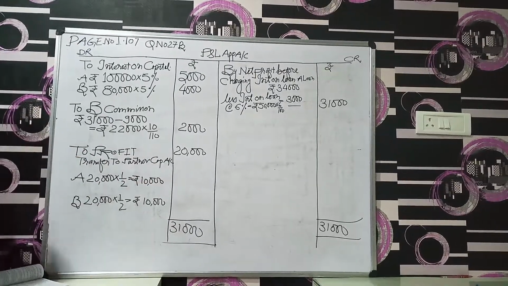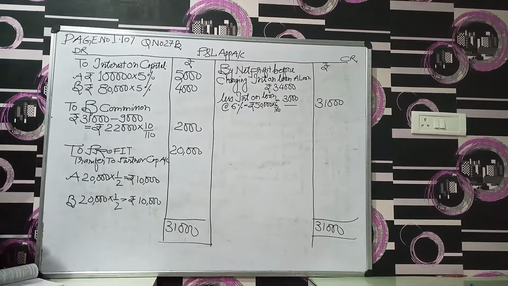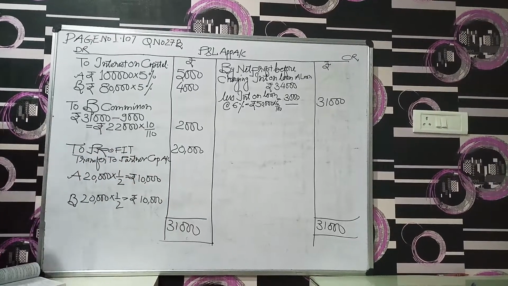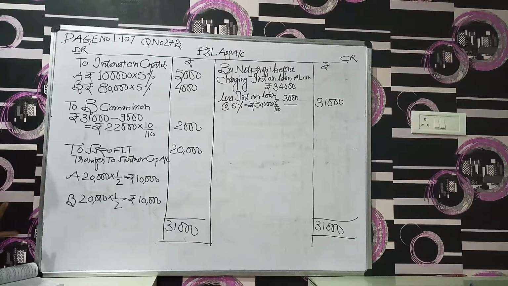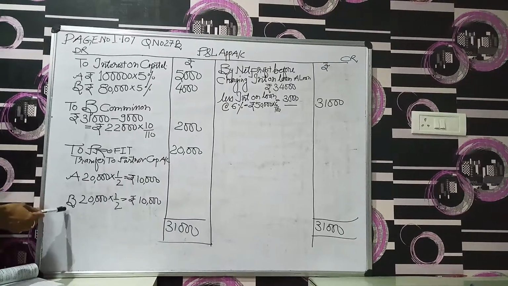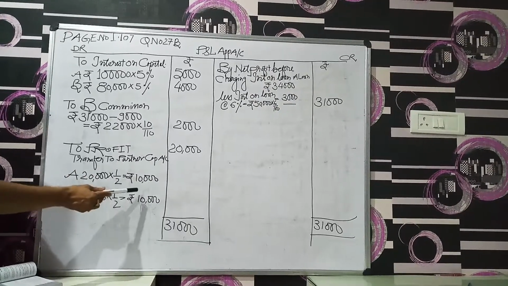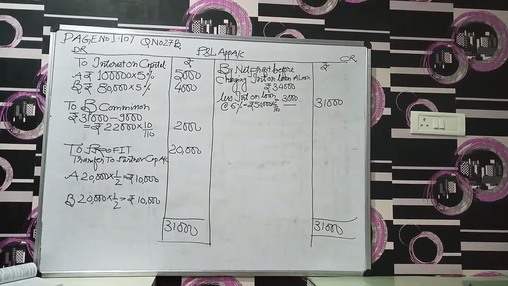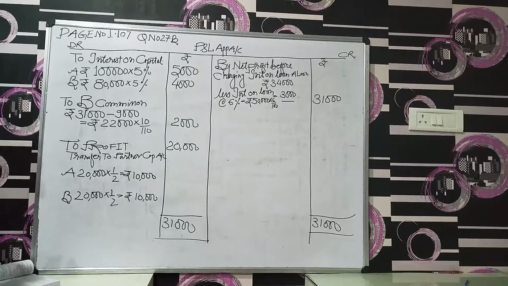The remaining distributable profit would be 20,000. How do we get it? 31,000 minus 11,000, we will get 20,000. We don't have a deed, so the profit sharing ratio would be equal, 1:1. Here we have two partners, A and B. 20,000 into 1 by 2, 10,000 each. So we solved this particular problem in this manner.